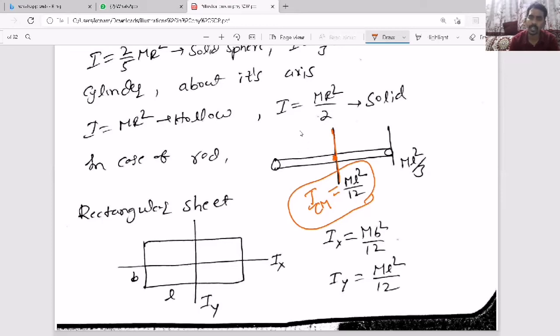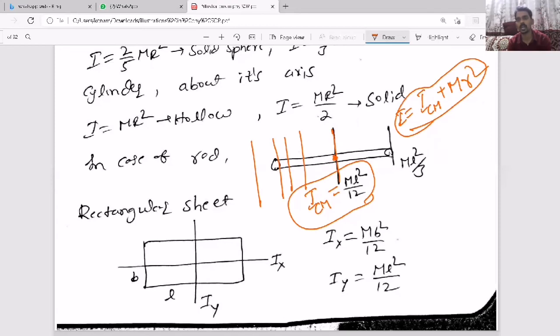And if you want to find any other unknown axis, and if it is parallel to this known axis passing through the center, then the moment of inertia about the unknown axis will become that about the central axis plus mass into the square of the distance. The unknown axis and the central axis, that is the known axis, must be parallel to each other, and small r is the perpendicular distance between the two parallel axes. That's why we call it the parallel axis theorem.